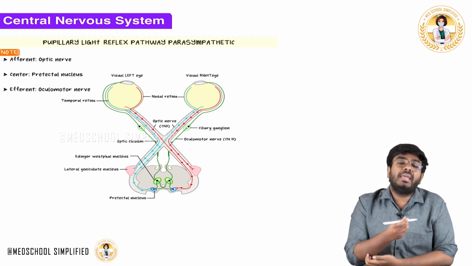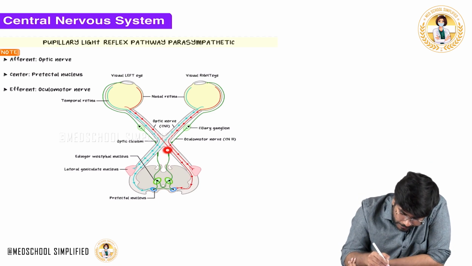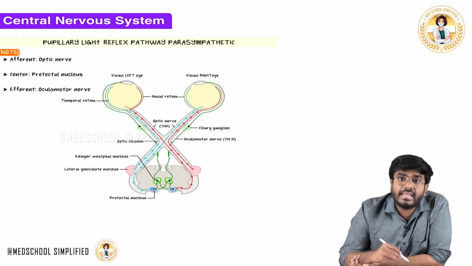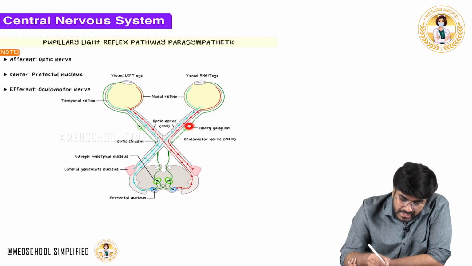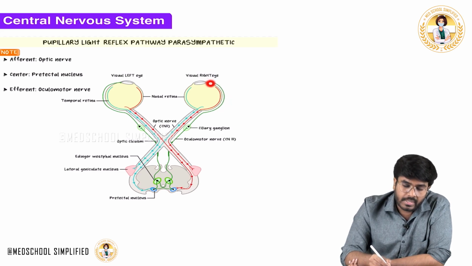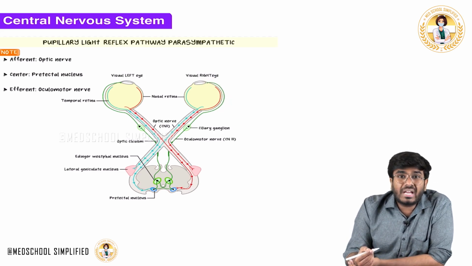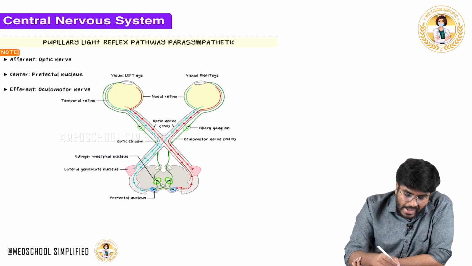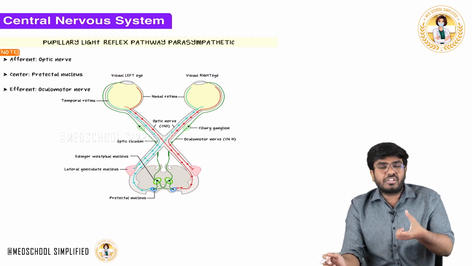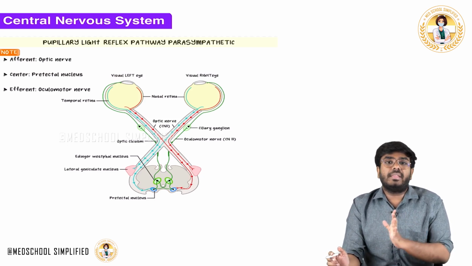These are the preganglionic parasympathetic fibers. They come to the ciliary ganglion, where the preganglionic fibers terminate, and from there the postganglionic fibers originate. From here the postganglionic fibers go to the pupil, to the constrictor pupillae muscle. So the constrictor pupillae muscle will be activated in both the eyes. So there will be constriction of the pupil. So meiosis will be there.